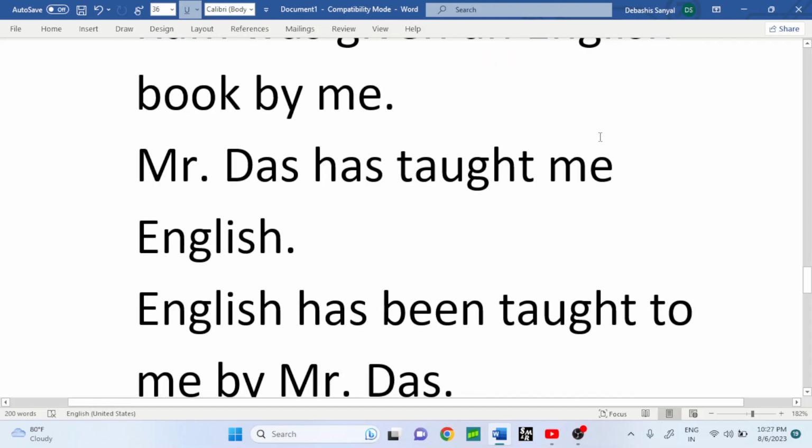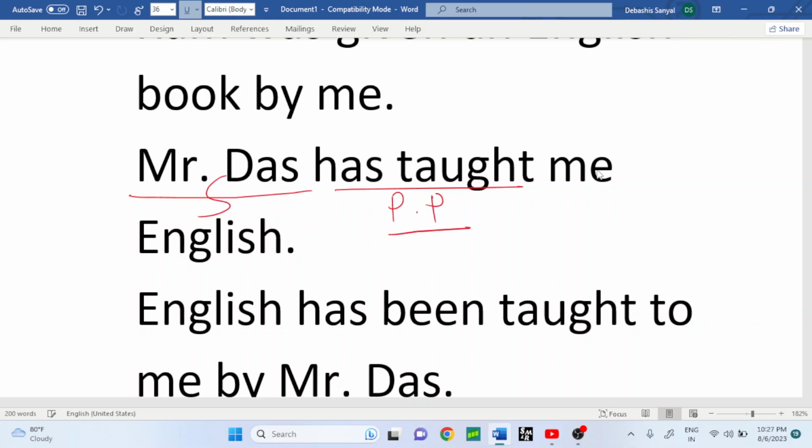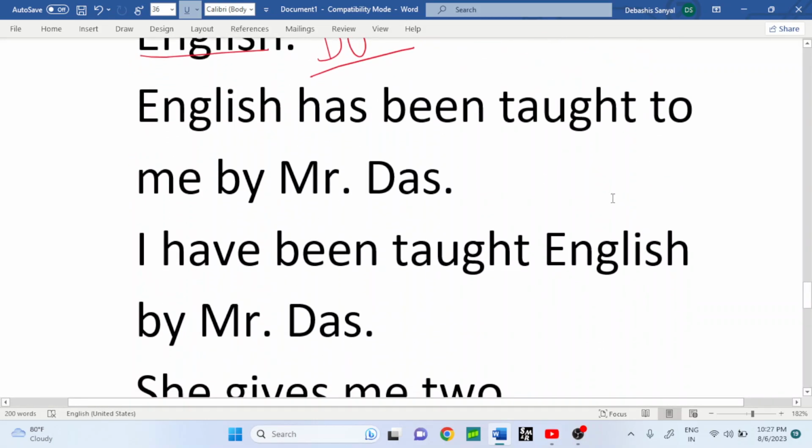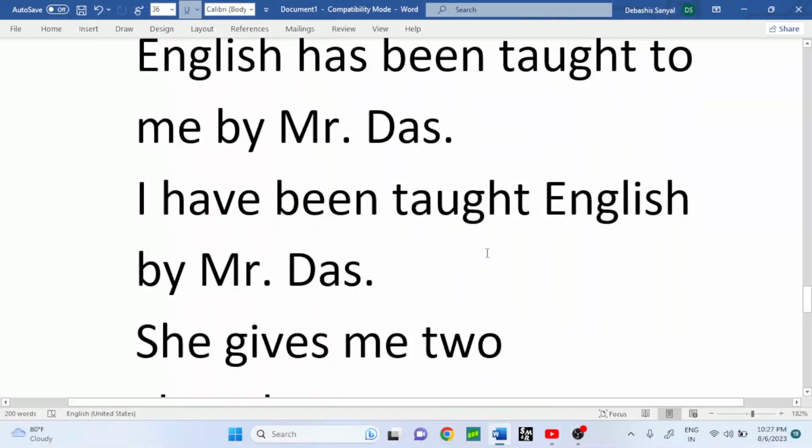Next one, Mr. Das has taught me English. See the active structure. Mr. Das, subject, has taught, present perfect tense, me, indirect object, English, direct object. Then the changes: English has been taught to me by Mr. Das, or I have been taught English by Mr. Das.